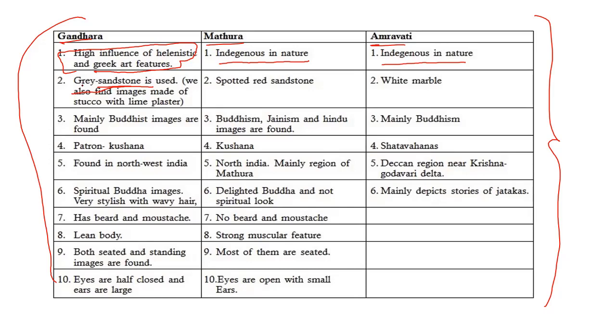So grey sandstone is the major material used for making sculptures in the Gandhara School of Art. Apart from that, certain sculptures made of stucco, plaster of Paris, were also found.